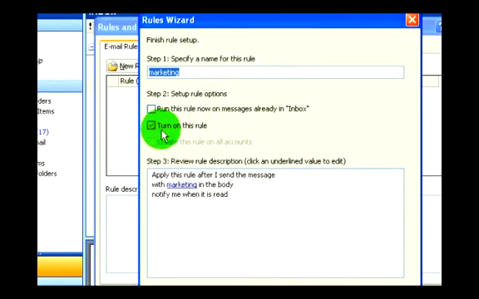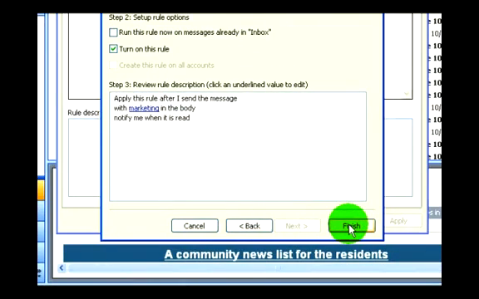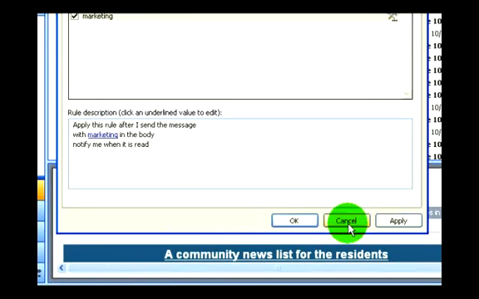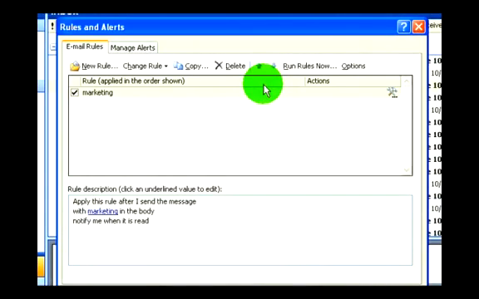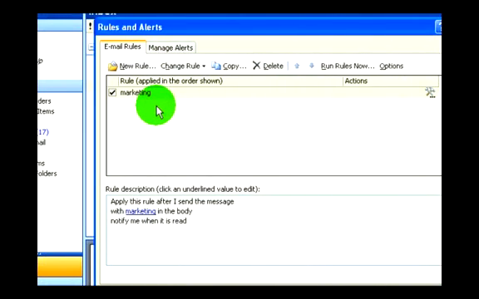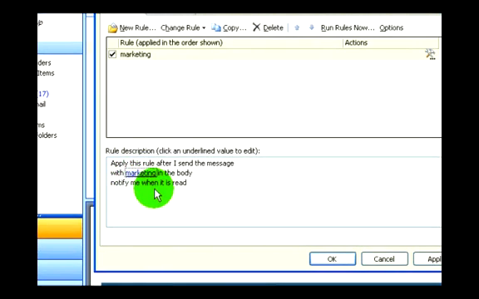And I'll click on next, and the name for this rule, I'll just keep it as marketing. And I turned on the rule, so it's going to become active right away. And then I just hit finished, and that's it. I have my rule here. We see it's listed here, the marketing rule. Basically this rule is going to take any email with the word marketing in the body and notify me when it is read. And that's how we create our rule to send specific emails with a read receipt.